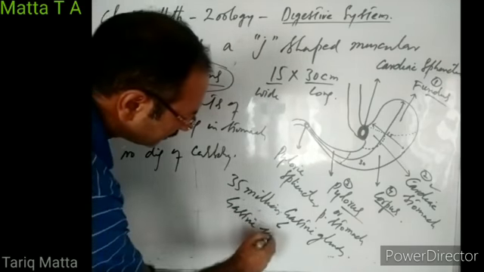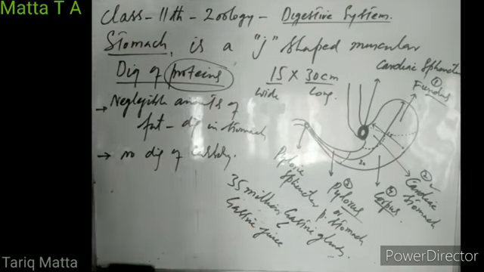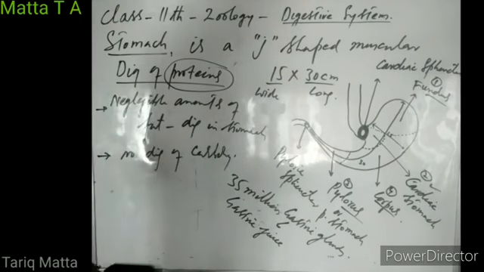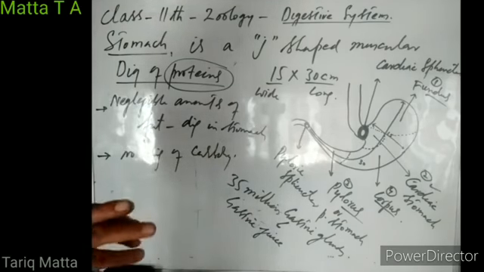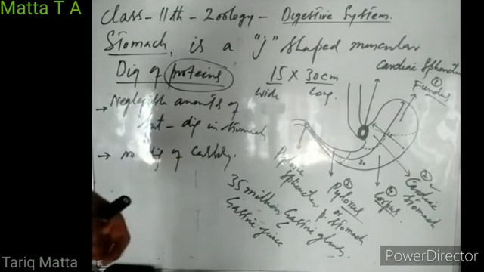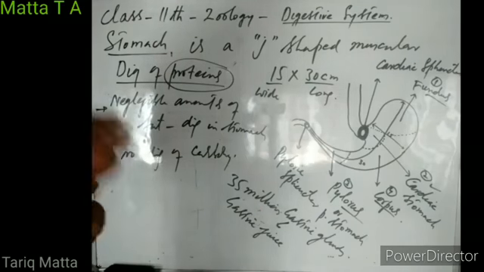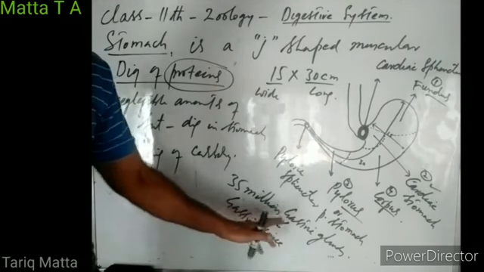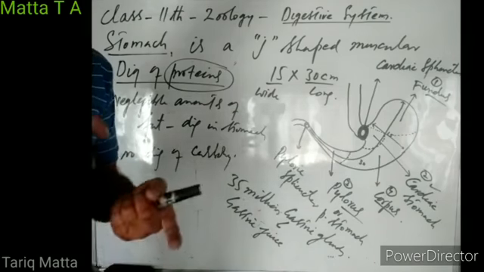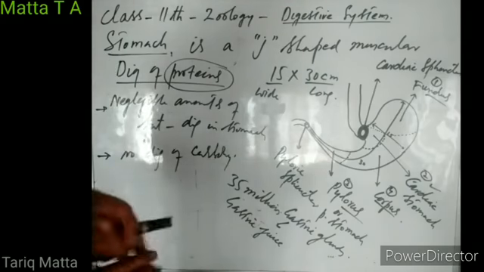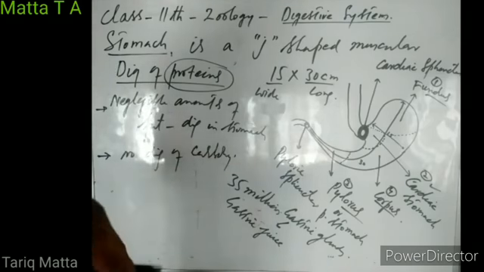They produce gastric juice, and this gastric juice mainly has protein digesting enzymes in it. Gastric juice doesn't have any carbohydrate digesting enzyme. It has a very weak gastric lipase, which carries out negligible fat digestion. But in the gastric juice there is HCl, there is pepsinogen, and they help in the protein digestion, right?